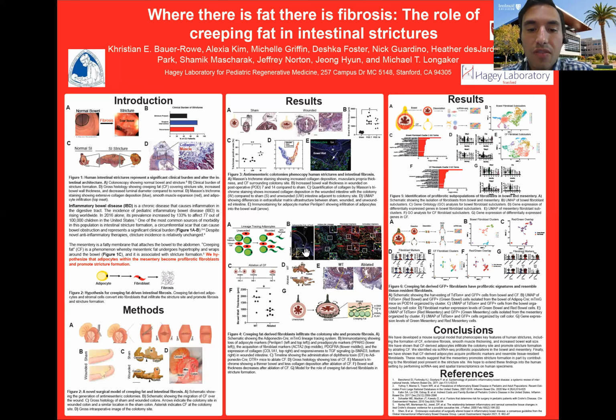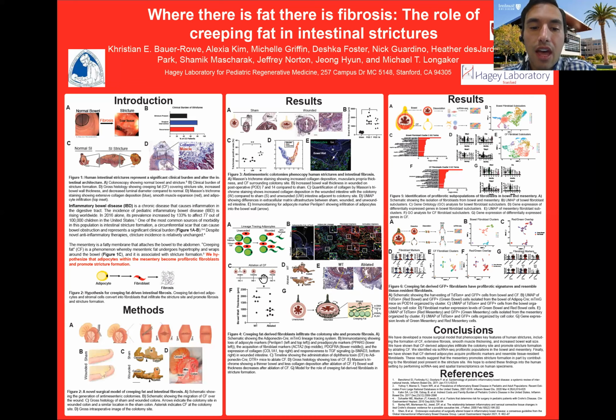And so what we observed was, as you can see in figure 4B, that some of these cells are green and have lost adipocyte markers, have acquired fibroblast markers, such as alpha SMA and PDGFR alpha, and that they also produce collagen and are responsive to TGF beta signaling. And so that suggests that these cells resemble fibroblasts.